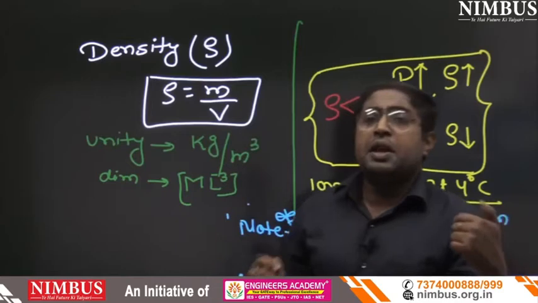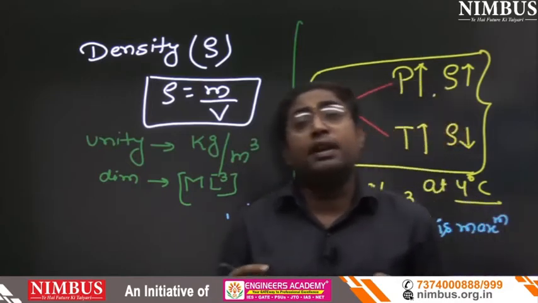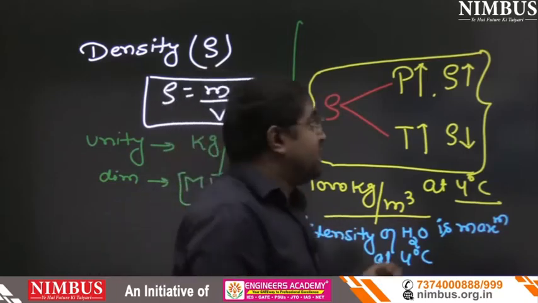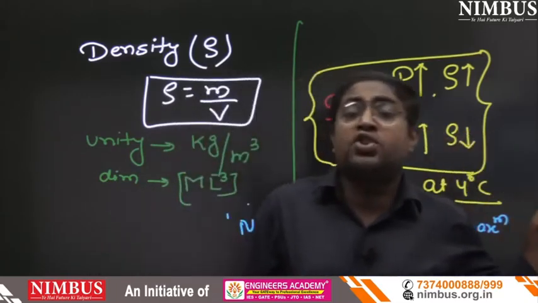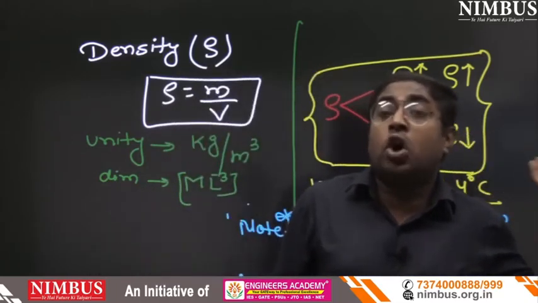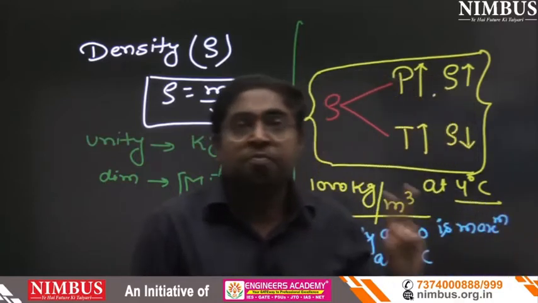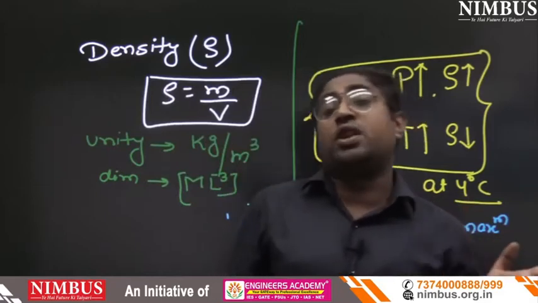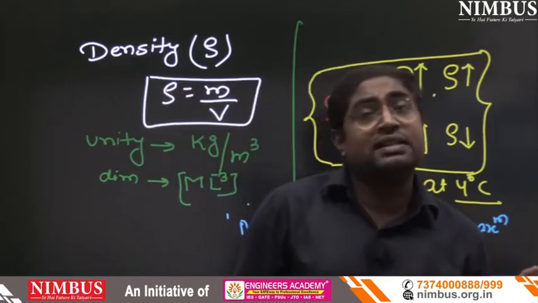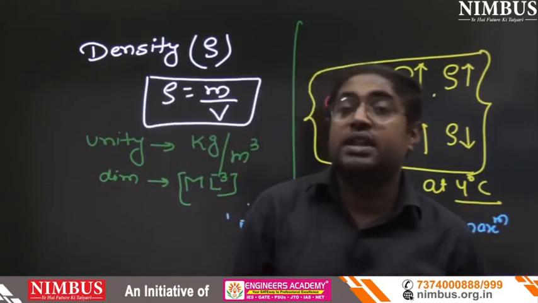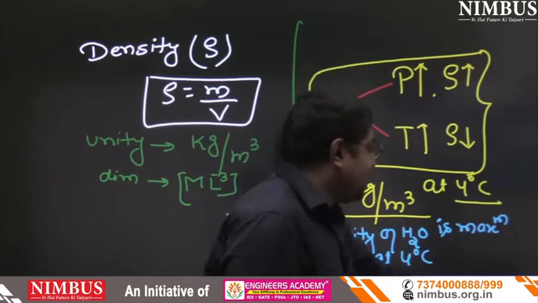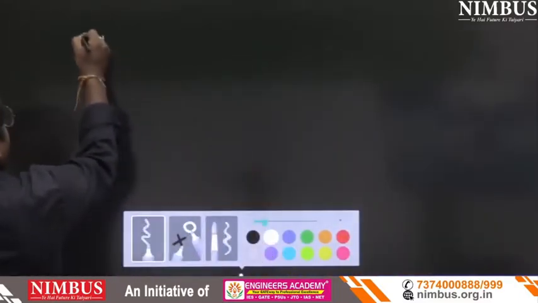The first question is, if the fluid is in static condition, the value of shear force will be 0. The second important question is the effect on density of increase in pressure and temperature. And the third important question is, at what temperature is the density of water maximum? At 4 degrees Celsius. And what will be the value? That is 1000 kg per meter cube. Is that clear?